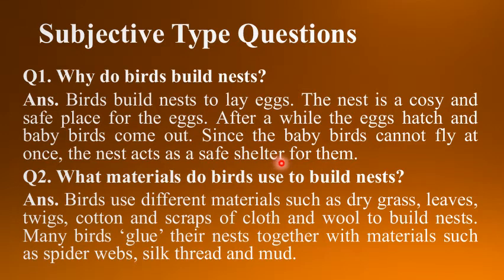And the nest is the cozy or comfortable and safe place for the birds to lay their eggs. When the eggs hatch and baby birds come out, they are not able to fly. So, these nests act as a safe shelter for the birds and their babies.